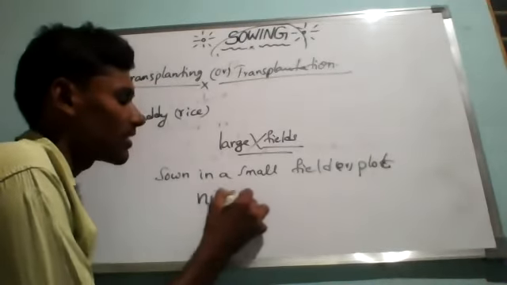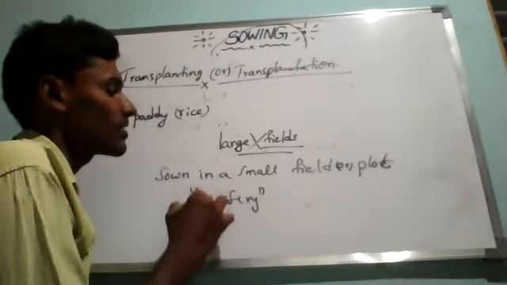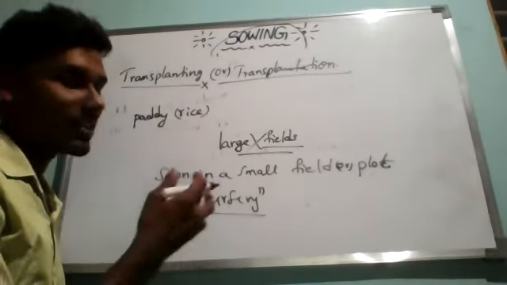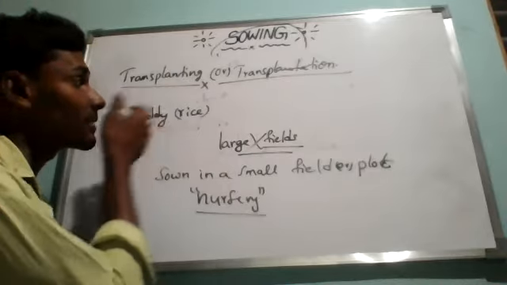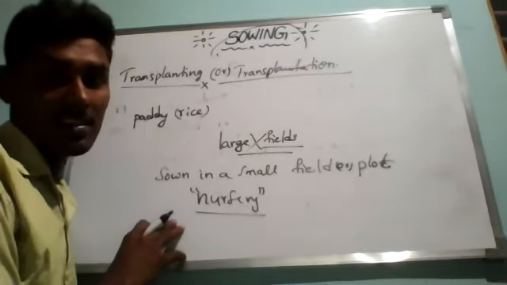You may know this word. Nursery means where small babies go to school. Like that, a nursery means growing small plants from seeds.